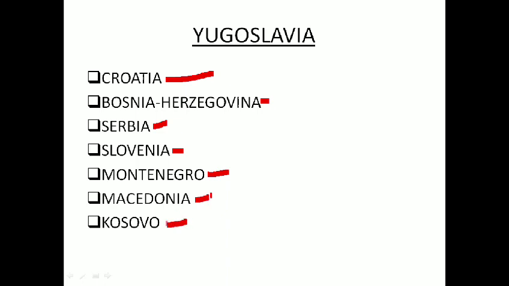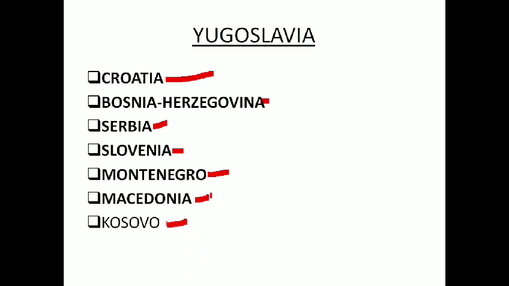Okay, these are the countries. So Yugoslavia is divided into Croatia, Bosnia Herzegovina, Serbia, Slovenia, Montenegro, Macedonia, Kosovo, altogether 7 parts.